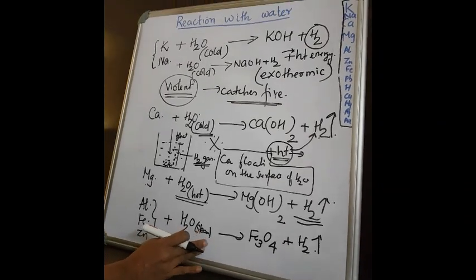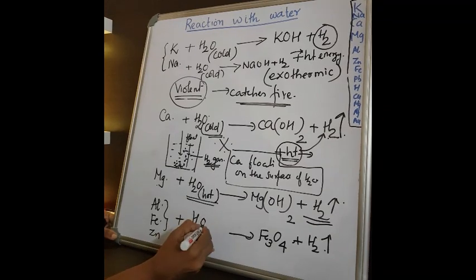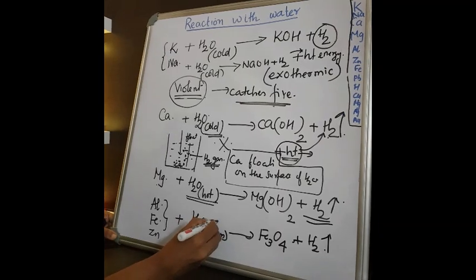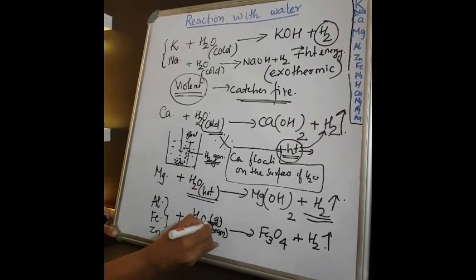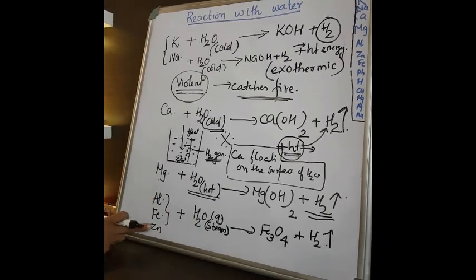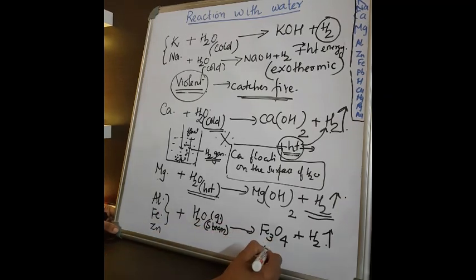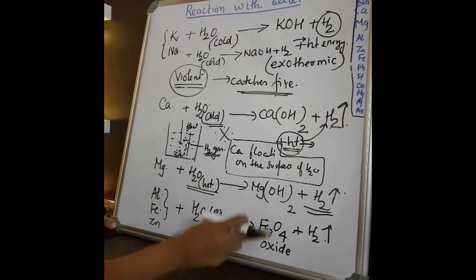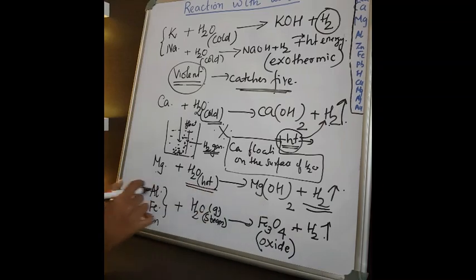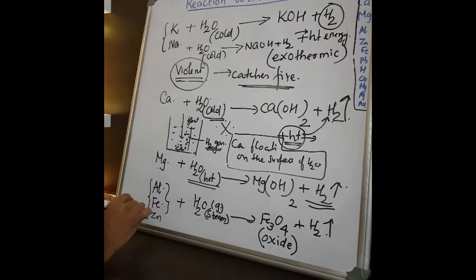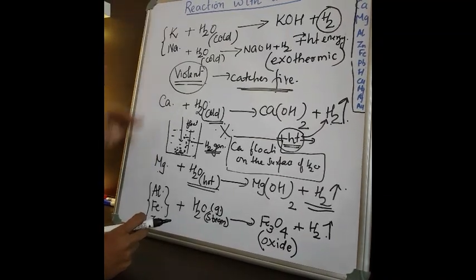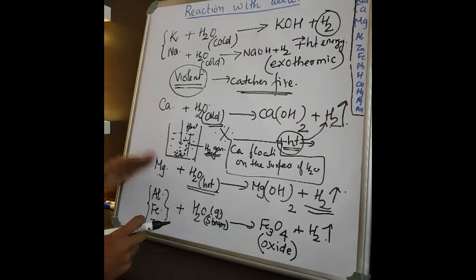So when you write the equation in the examination, please make sure that you write either steam or, you can write it as what? Gaseous form, or g. Either one will do. It's very important. Okay, so aluminium, iron or zinc react with the steam to form the corresponding, see, it is not hydroxide but oxide. The oxide is formed along with hydrogen. So these three are moderate metals. That is, the reactivity decreases. We can see from these reactions, from potassium to zinc, the reactivity decreases slowly, correct?